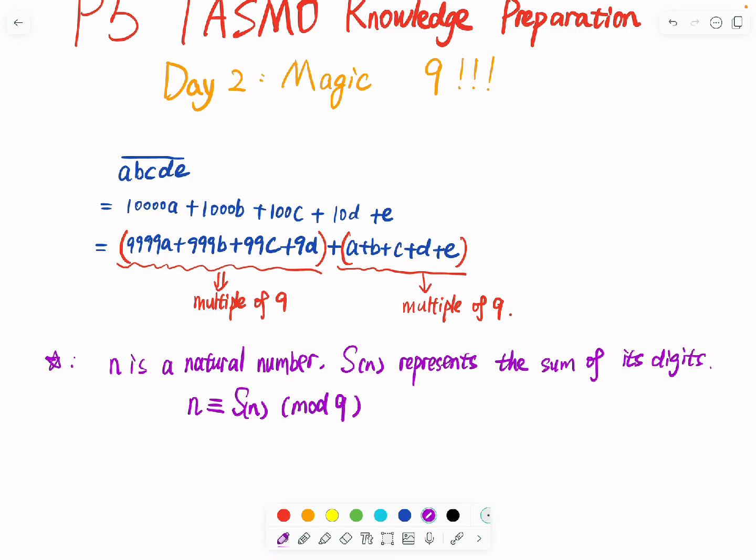Not only can we determine whether this number can be exactly divided by 9, but we can also find out, if I divide by 9, what is the remainder. So this is a very important conclusion. What can we use it for? What can we do?